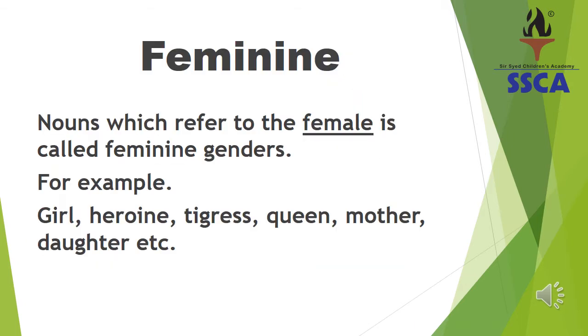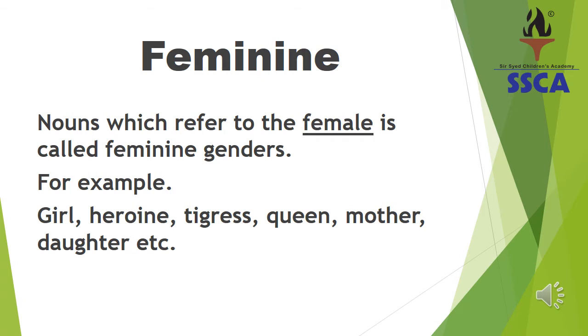This is also very easy to understand. Nouns which refer to the female are called feminine gender. Masculine and feminine are those genders of which you all are well aware and you know about them very well, and you have done them since your primary classes. So, nouns which refer to the female are called feminine gender.